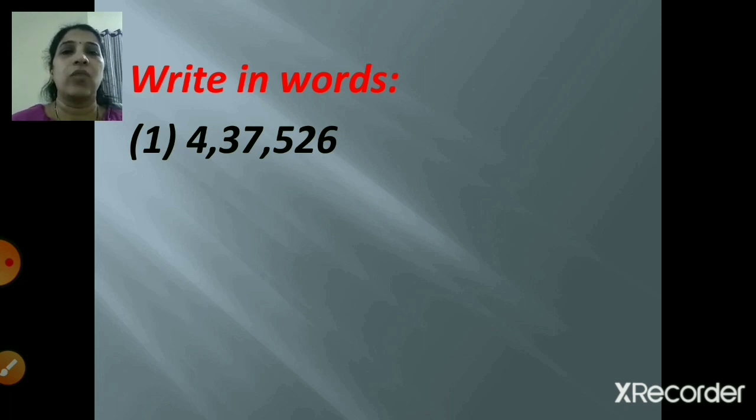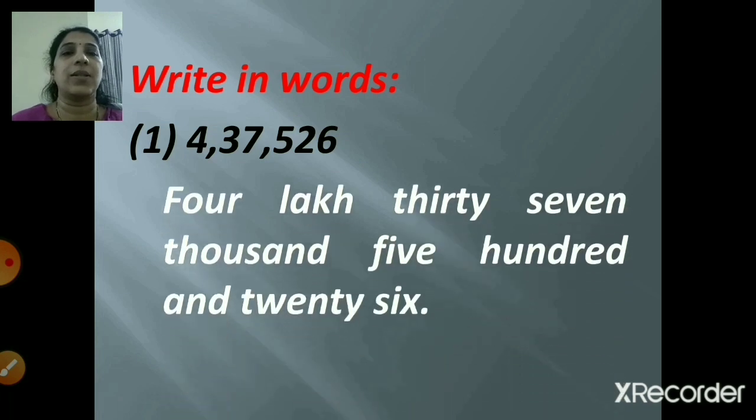437526. So how will you write it? So you will start the counting from your right hand side. 6 in the units place, 2 in the tens place, 5 in the hundreds place, 7 in the thousands place, 3 in the 10,000s place, and 4 in the lakhs place. So you came to know, children, what are their places. So now we can write it in words as 4,37,526. So this is your answer. This is the way you will write it.